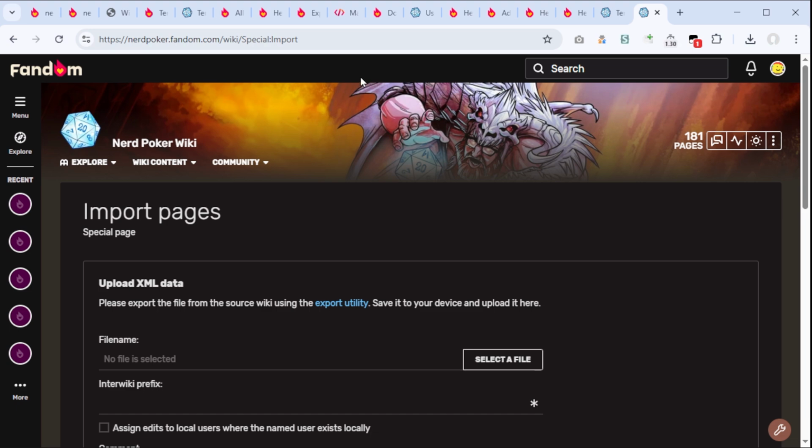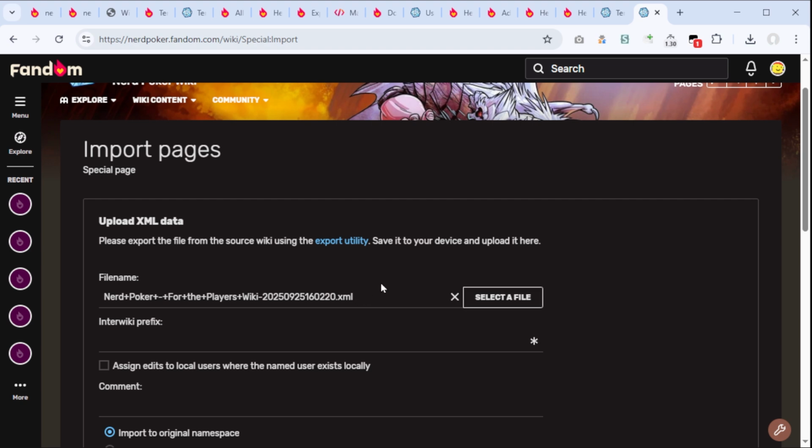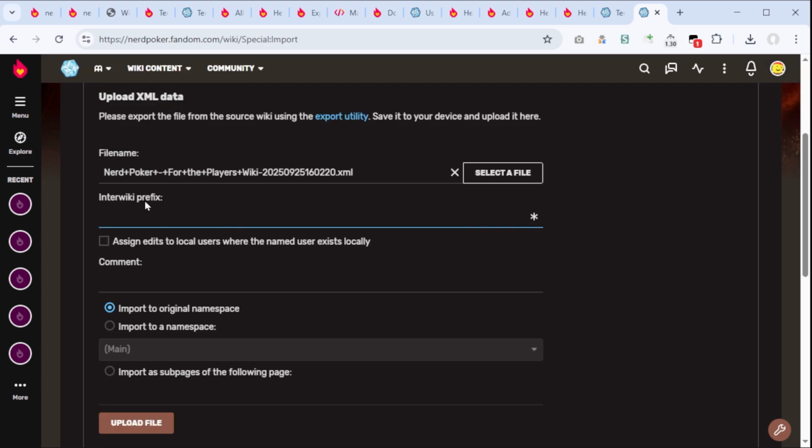All right, so here we are on the import page. I'm just going to drop the file here. And this is not the first time I'm doing the steps before. I wanted to do this weeks ago, but also I wanted to record it, and I kept making sure that I understand which pages I'm going to select ahead of time. And I recommend you take your time figuring out which pages you do not want. Interwiki prefix. Now, what does that mean? Assign edits to local users where the named user exists locally.